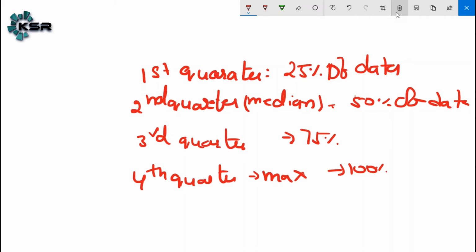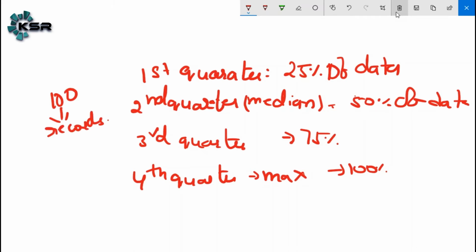What is the meaning of first quarter? 25% of the data. What is the meaning of the median value? What is the meaning of third quarter? What is the meaning of fourth quarter? The first quarter is the 25th percentile of the data. What does it mean? For example, let's say you have a total of 100 records.